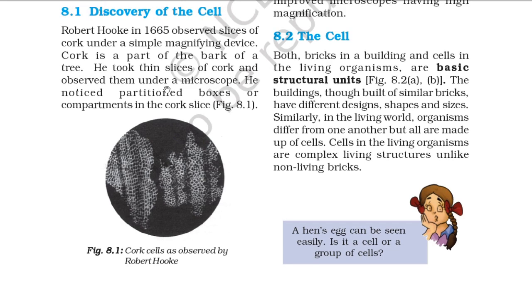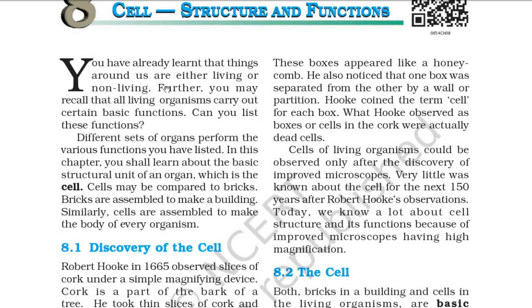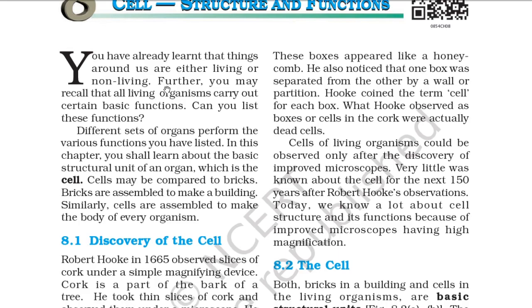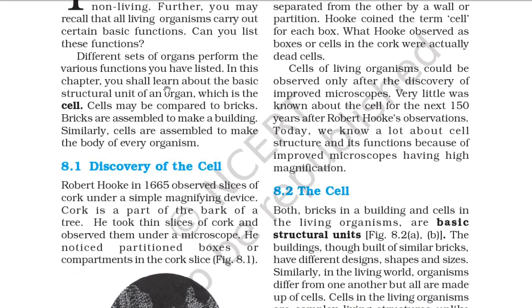So you can see the cork cells as observed by Robert Hooke. These boxes appeared like a honeycomb. He also noticed that one box was separated from the other by a wall or partition. Hooke coined the term cell for each box. What Hooke observed as boxes or cells in the cork were actually dead cells. Cells of living organisms could be observed only after the discovery of improved microscopes.